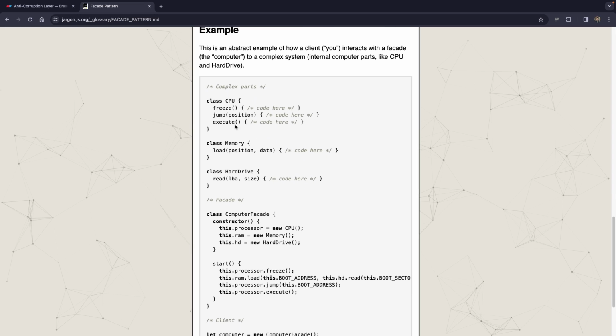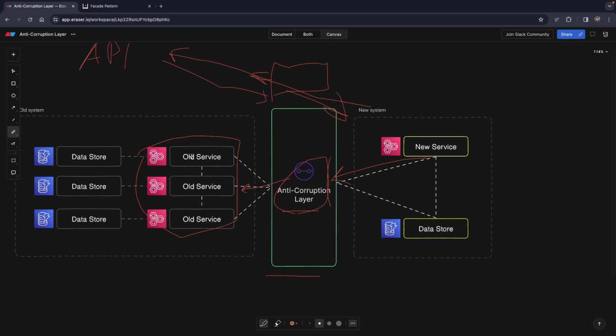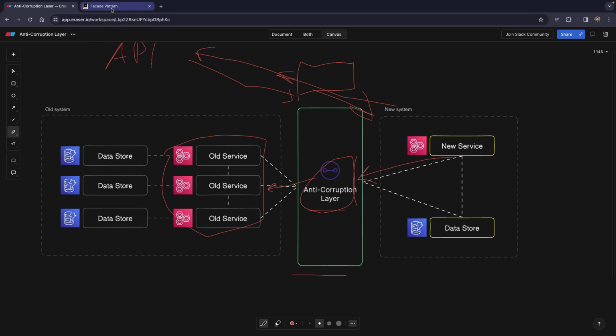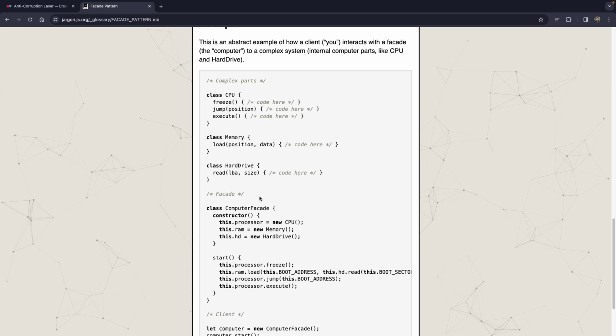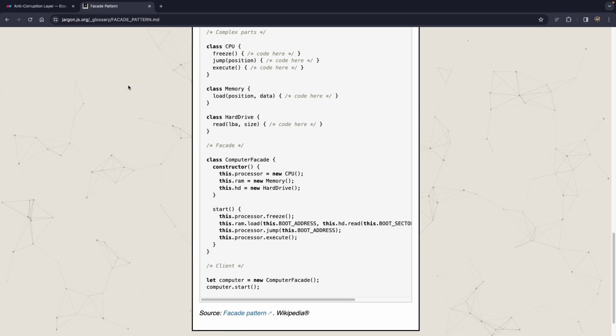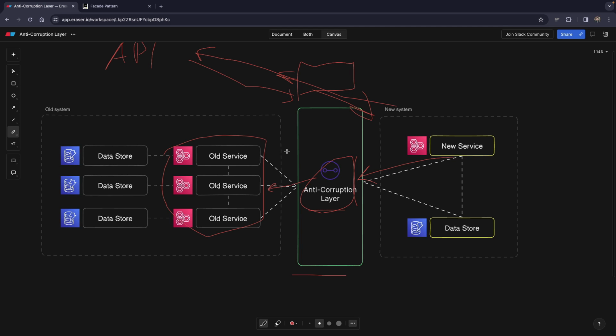In JavaScript, let's say, we would have 3 microservices, CPU, memory, and hard drive, and they have their own respective methods. And these are literally our old services. We can call them our old services because these guys are kind of low level, all right? Now, facade in this case will be the anti-corruption layer that we have here.